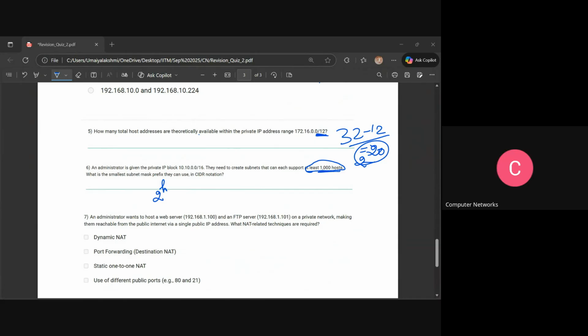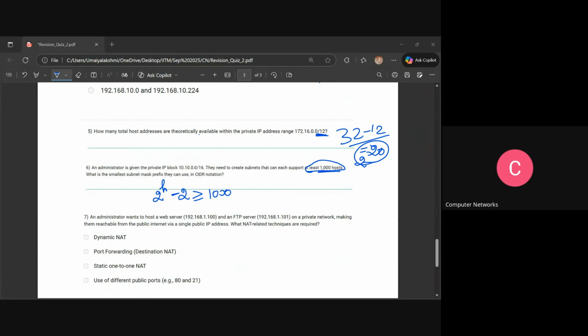Then we have to subtract 2 from that because we need the network and broadcast addresses. So 2 to the power of h minus 2 should be greater than or equal to 1000, because we need at least 1000 hosts. Now we have to find the host bits.